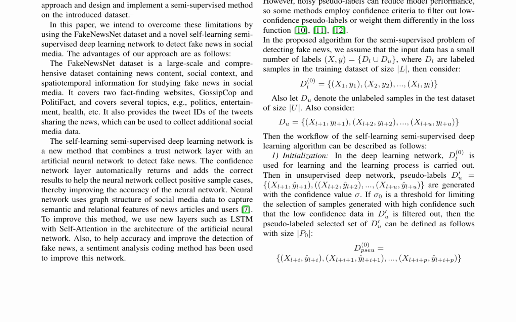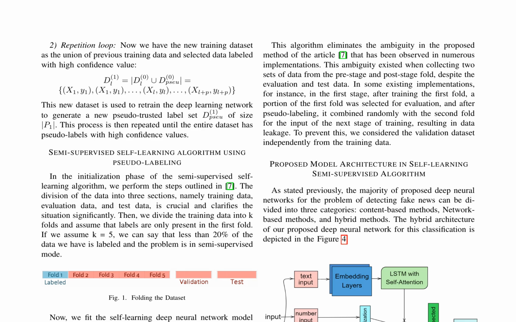The advantages of the proposed approach include its ability to handle the scarcity and imbalance of labeled data, adapt to new scenarios or domains, and combine temporal dynamics and patterns of fake news dissemination using LSTM and attention mechanisms. The proposed method is expected to achieve higher performance and robustness in detecting fake news in social media. The semi-supervised self-learning algorithm proposed in this paper utilizes pseudo-labeling to address the issue of limited labeled data.